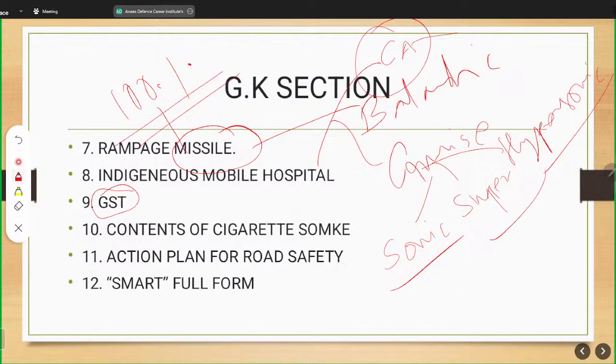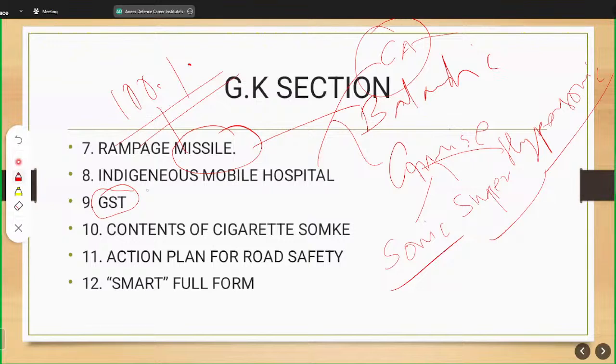As we know, in 2016, the 102nd Amendment Act, the GST Council was launched and GST was added. There was state GST, there was central GST, there was integrated GST system. So as a citizen of India, not as a student for AFCAT, but as a citizen of India, you should know what is GST, how is the fund calculated, how is the fund divided to the center, how much is given to the center, how much is given to the state, and then there is the integrated GST system.